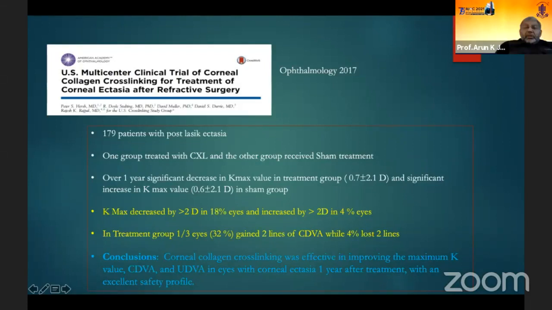And the conclusion of the study was that corneal collagen cross-linking was effective in improving the maximum K value, corrected distance acuity, and uncorrected distance visual acuity in eyes with corneal ectasia 1 year after treatment, with an excellent safety profile.